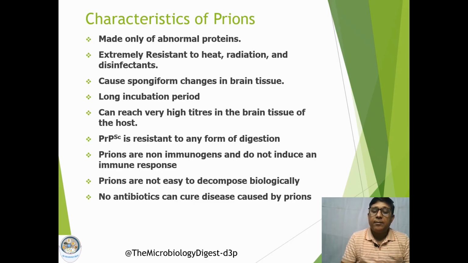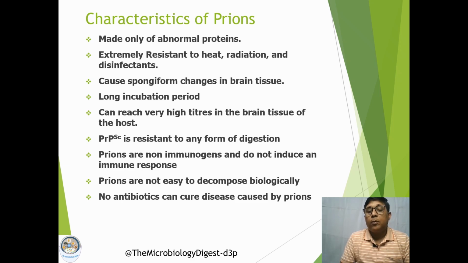They typically have a very long incubation period, and because of this, before the discovery of prions, these types of diseases were thought to be caused by some type of virus. These diseases with long incubation periods were studied under a separate heading called slow viral diseases. Prion proteins can also reach very high titer in brain tissue.